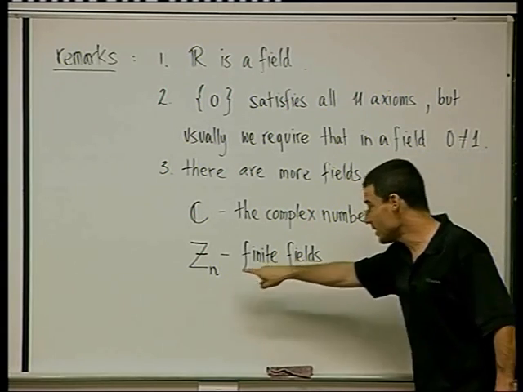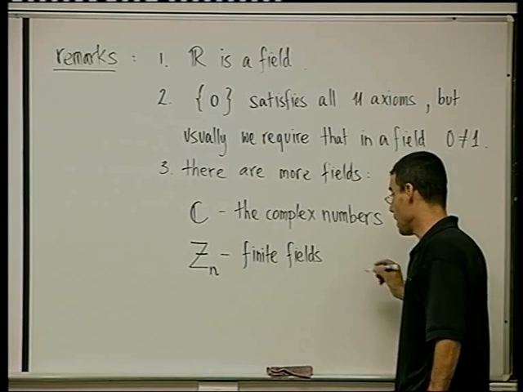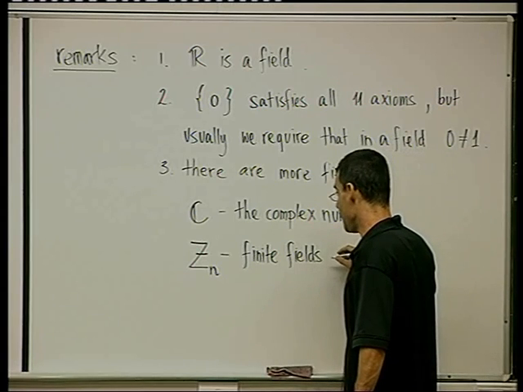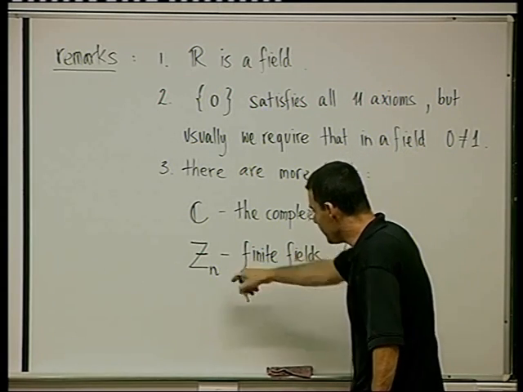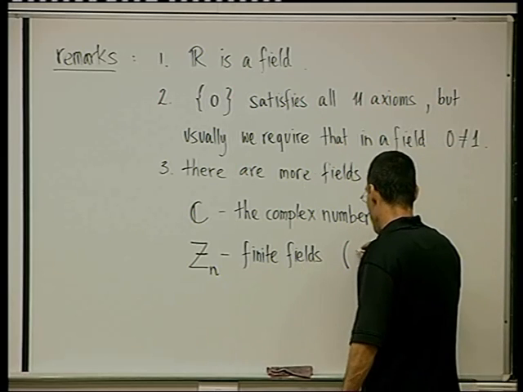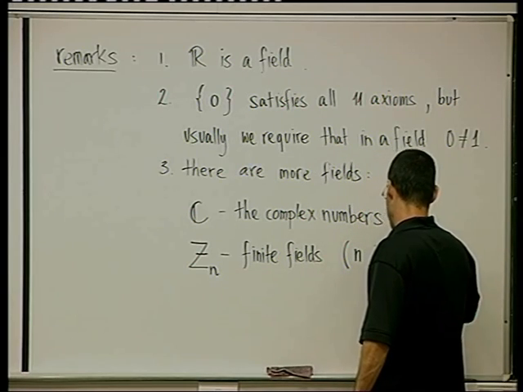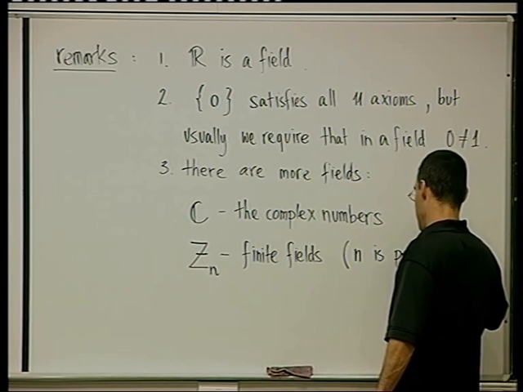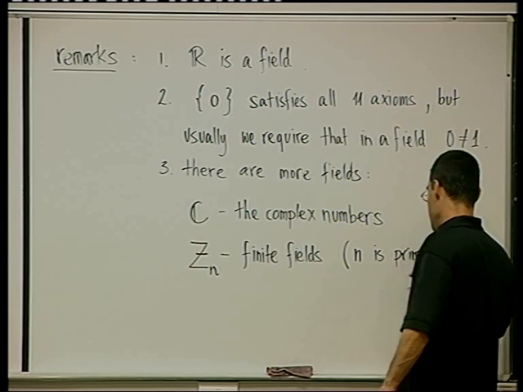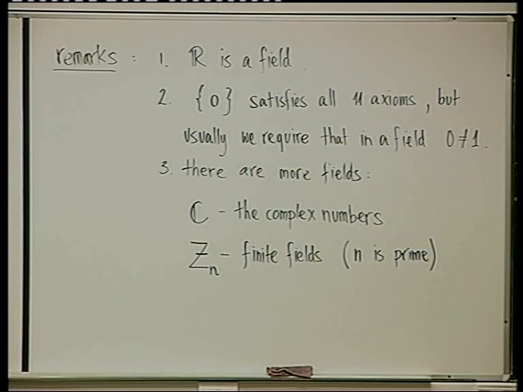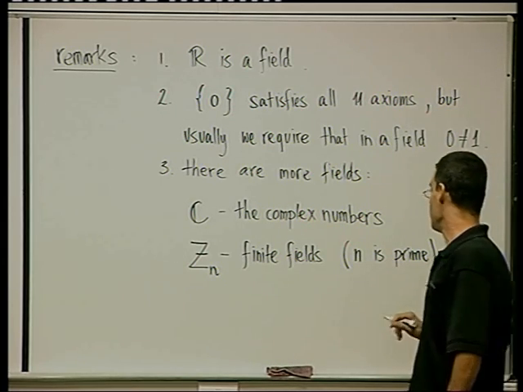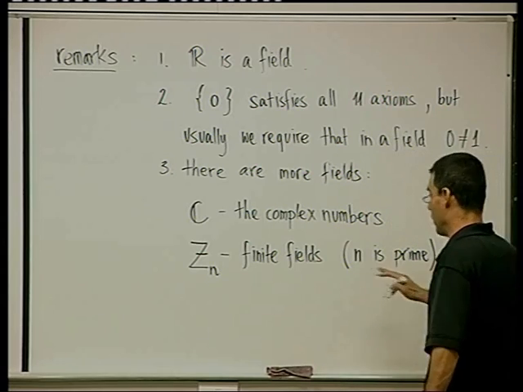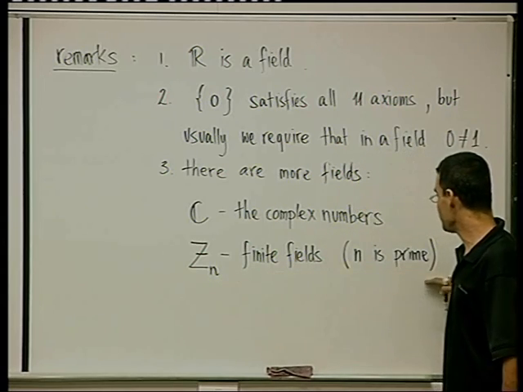So there are these finite fields, and these Zn's are only fields when n is prime. There are finite fields with not necessarily a prime number of elements, but that's really beyond us for now.